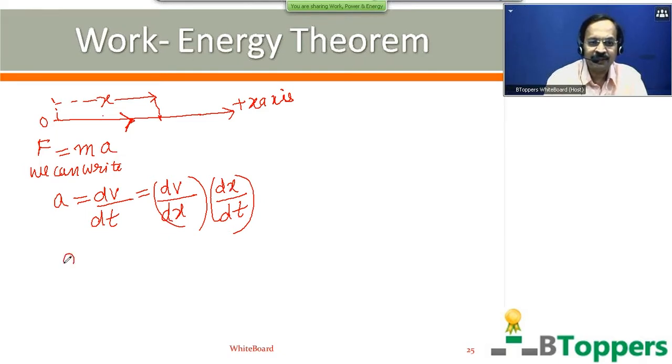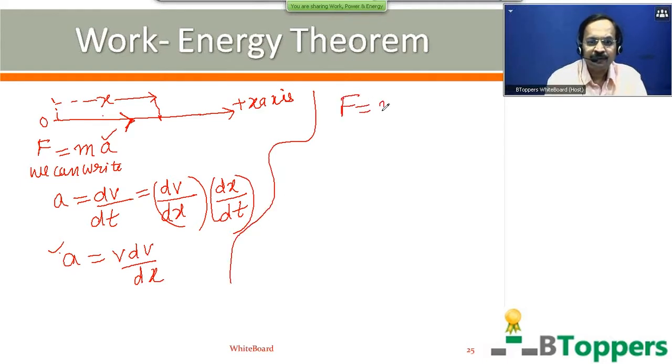So dx by dt gives you the instantaneous velocity, so we can write it as v dv by dx. You can substitute this value of acceleration in this equation. So the resultant external force acting on the body can be written as mv into dv by dx.